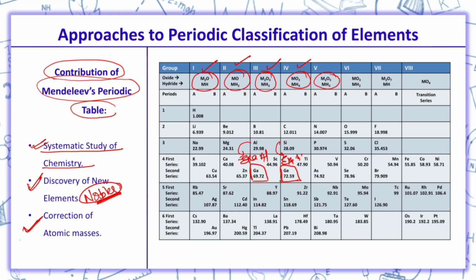Third contribution which he made was correction of atomic masses. Now what happened? Atomic mass of beryllium was found to be 14.8.